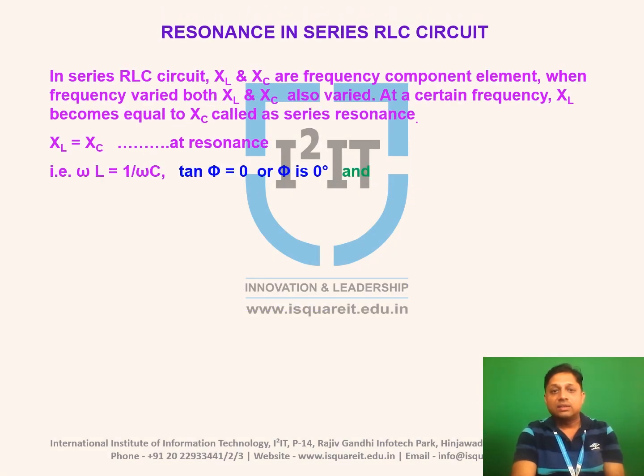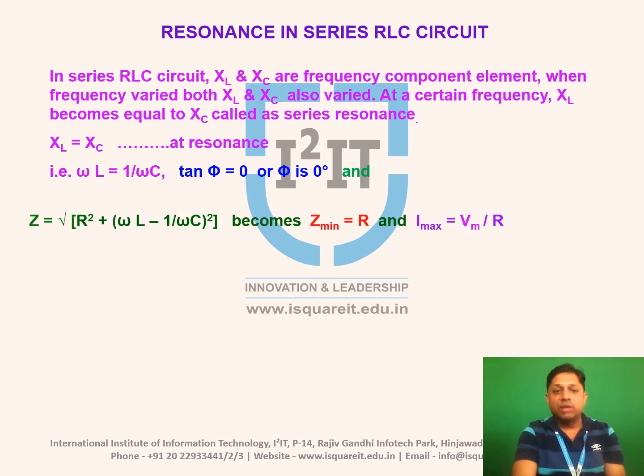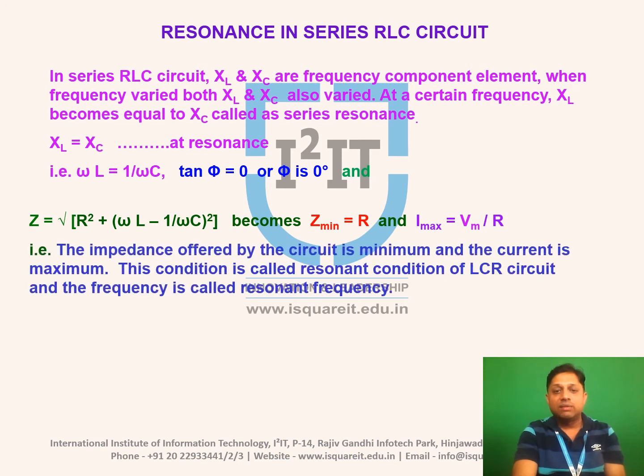And last factor, the resonance in series RLC circuit. We know that in series RLC circuit there are XL and XC, and these are frequency dependent. So when frequency varies, value of XL and XC also varies. At a particular value of frequency, when these two reactances become equal, it is called series resonance. So at resonance condition, XL is equal to XC. XL is nothing but omega L and XC is nothing but 1 divided by omega C. If you put these values, you will get one equation, f equals 1 divided by 2 pi under root LC.